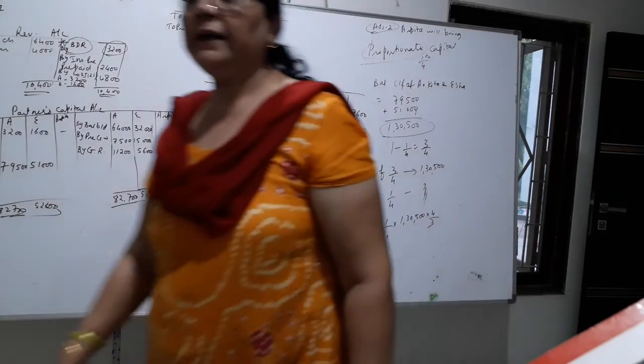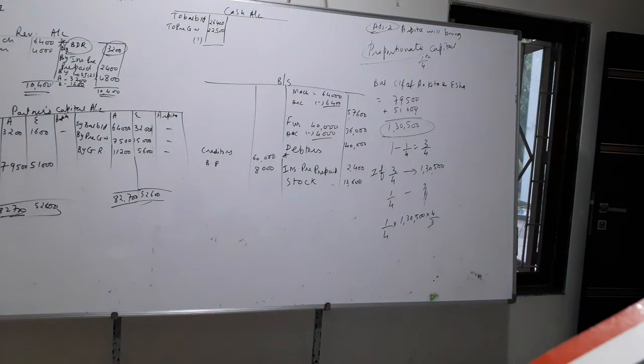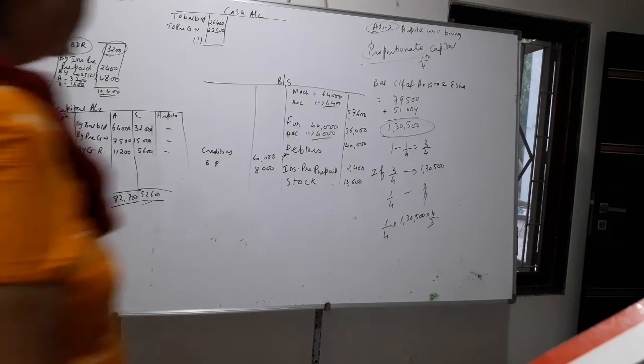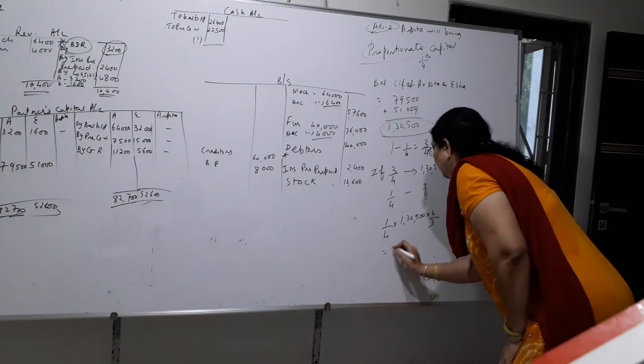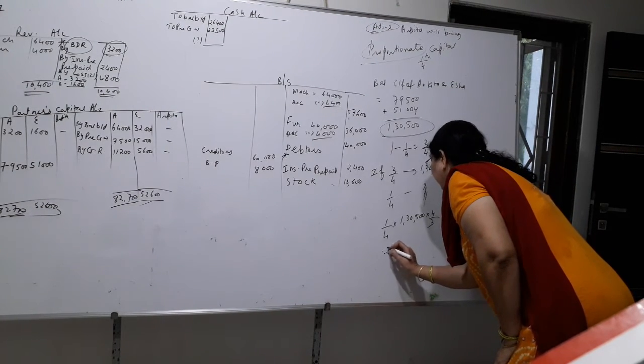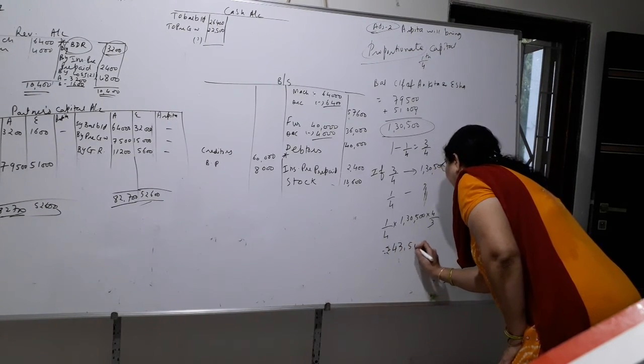How much will you get with this working? You will get 43,500. So that is equal to 43,500.